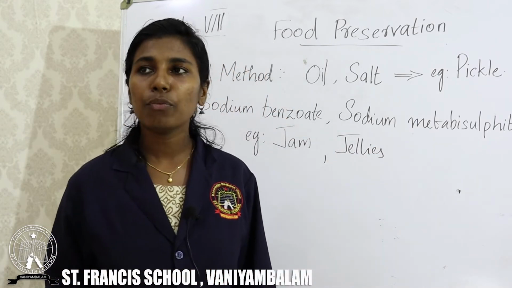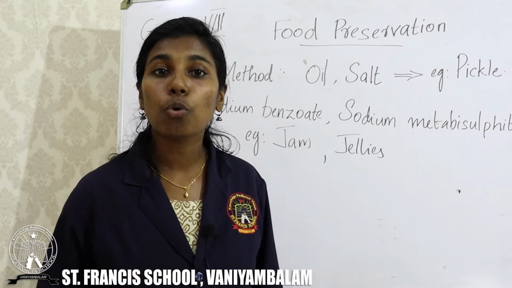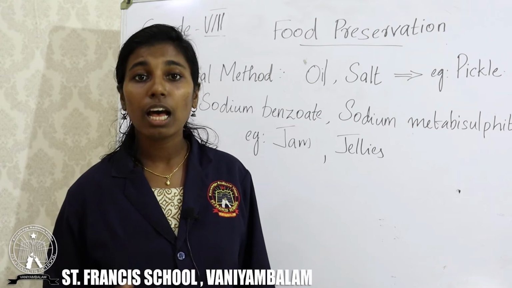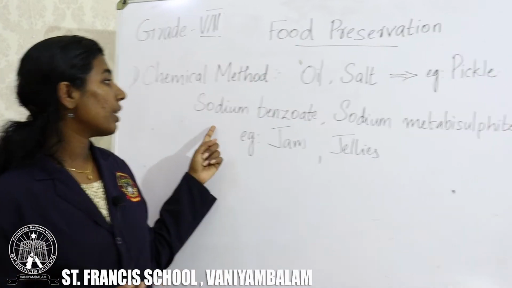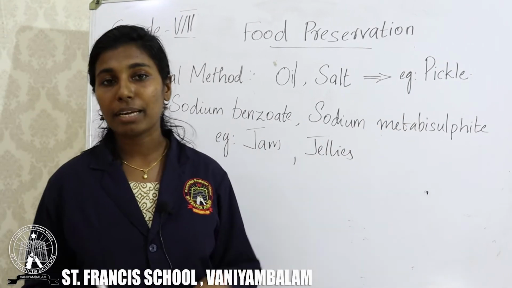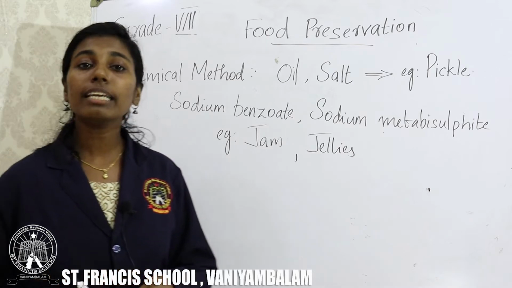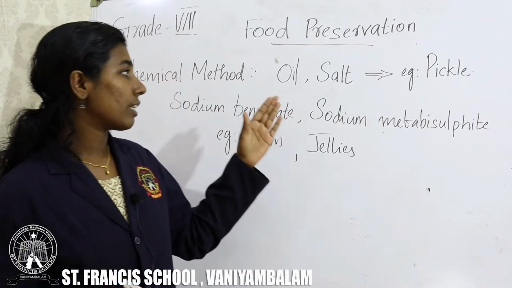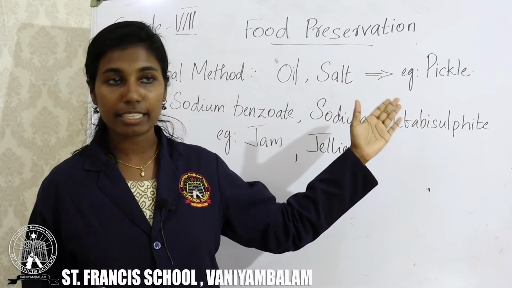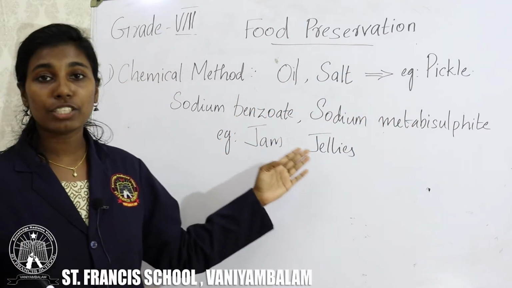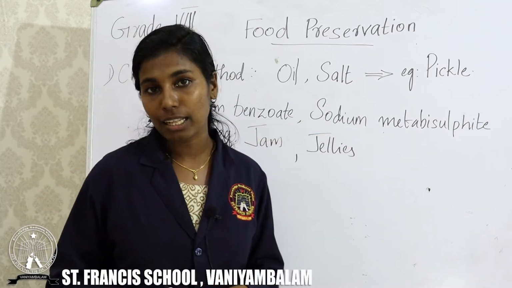Jams and jellies we can buy from shop. They can be stored for 6 or 7 months. How is it possible? Due to the presence of these chemicals, sodium benzoate and sodium metabisulfite. So, in chemical method, we can use several chemicals to preserve the food. For example, in the case of pickle, we can use oil, salt, etc. And in case of jam and jellies, we can use sodium benzoate, sodium metabisulfite.